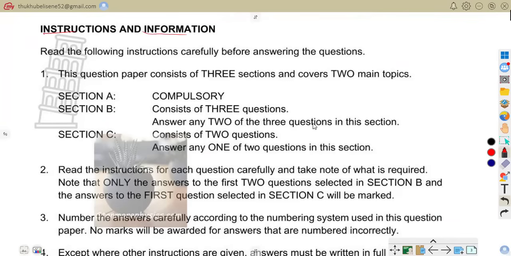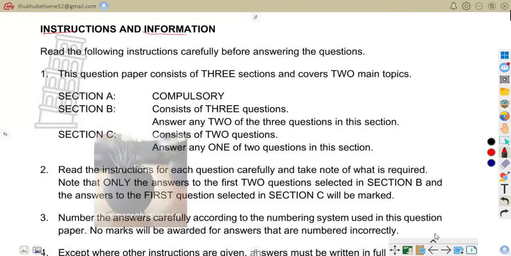Information and instructions are very important because they are the ones that are going to guide you on how you're going to answer the questions. Please don't make any mistake of skipping the instructions and information. For the sake of time, allow me to go straight to the questions, but do not make any mistake of not attending to instructions.